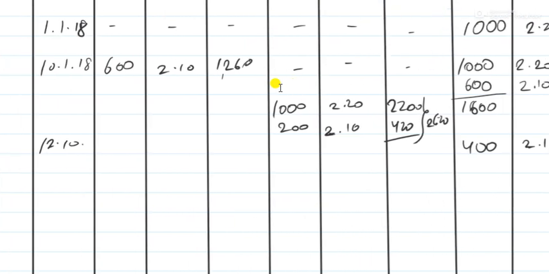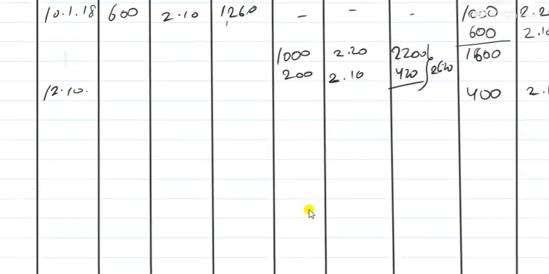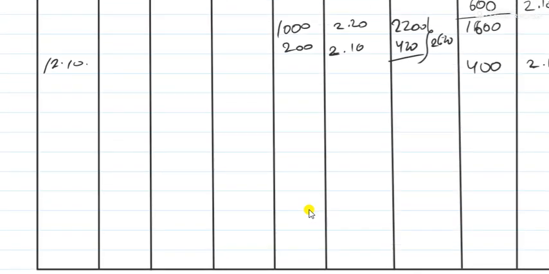Okay, now let's move on to the sum. On 22nd January, what happened? Another purchase was made, 800 units. So let's record it. On 22nd January.